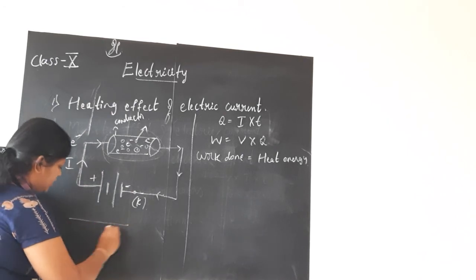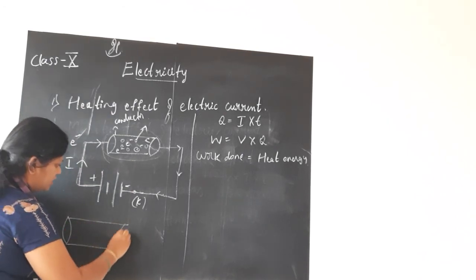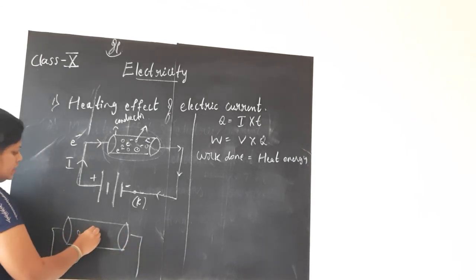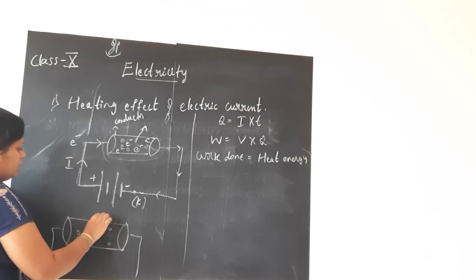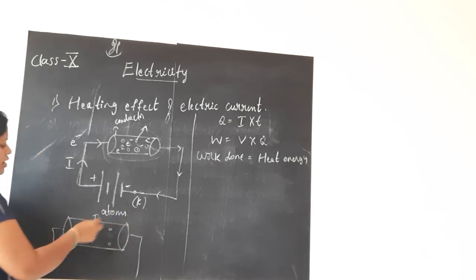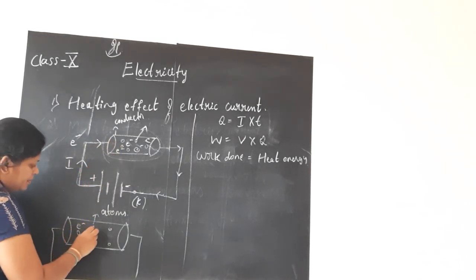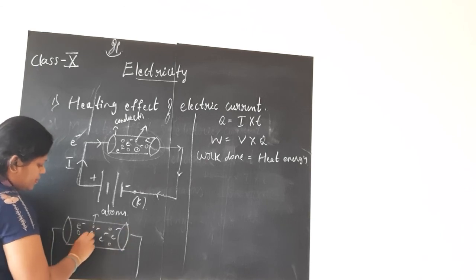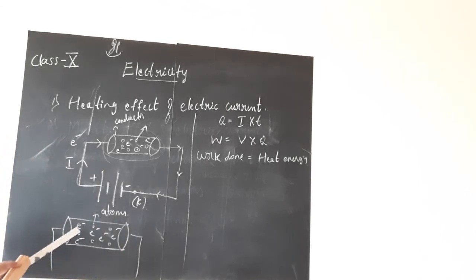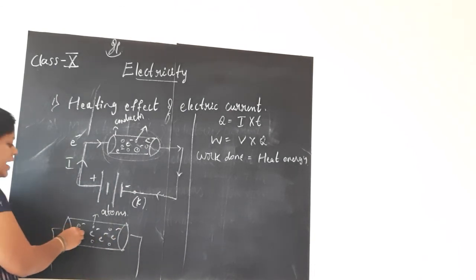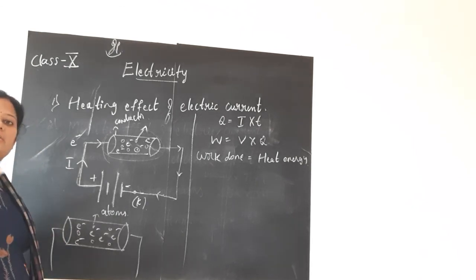So let me draw the conductor separately here to make you understand it clearly. This is the conductor which we have connected to the battery. Fine. So these circles I have drawn are nothing but the atoms of the conductor. Now when current is entering this conductor, the electrons are flowing inside the conductor. These electrons, children, will collide with the atoms of the conductor. The electrons, when passing inside the conductor, will collide with the atoms present in that conductor.